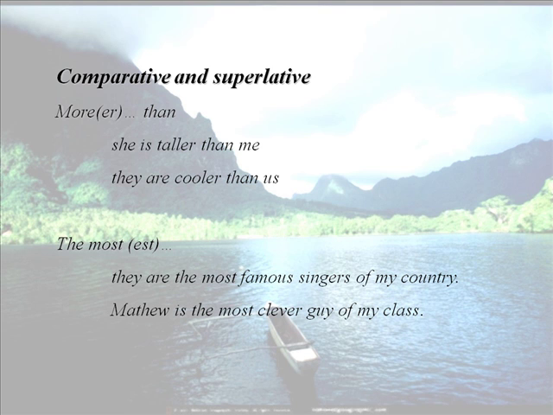When you use the comparative, you use more than or the adjective plus er than. She's taller than me. They are cooler than us. They are more intelligent than us. They are more handsome than them.